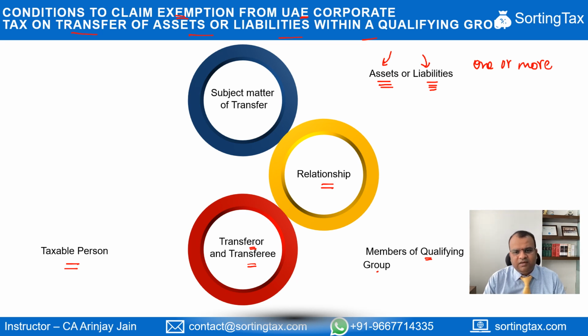And the reason is that if there is a transfer between a taxable and an exempt person, or from an exempt person to a taxable person, while an exempt person will not pay any tax on gains arising from transfer of an asset, the person who is a taxable person may actually claim tax depreciation on such assets and therefore reduce their tax liability.